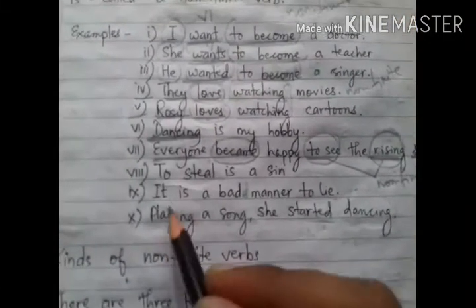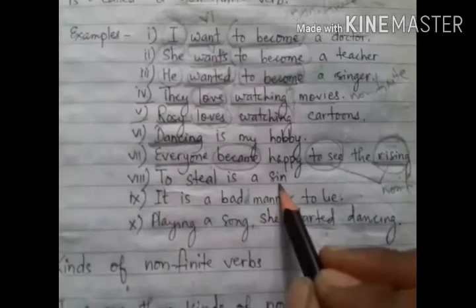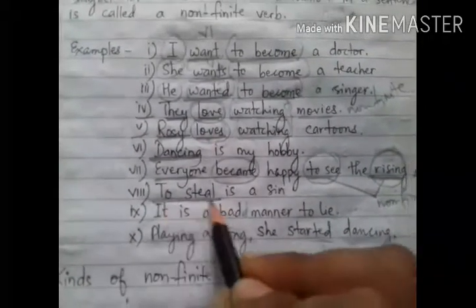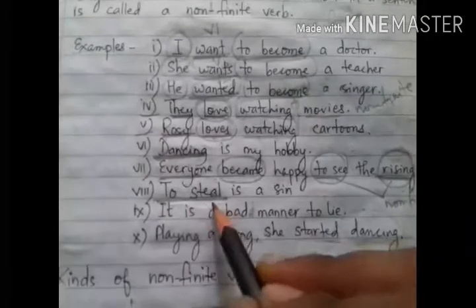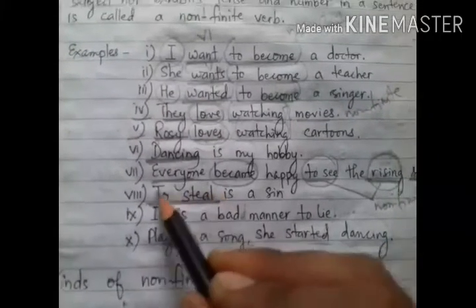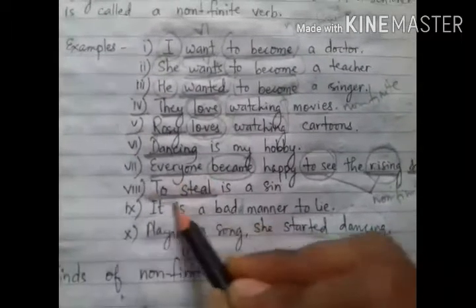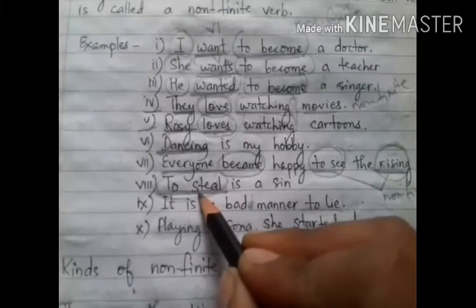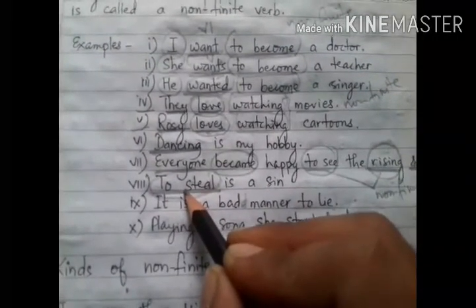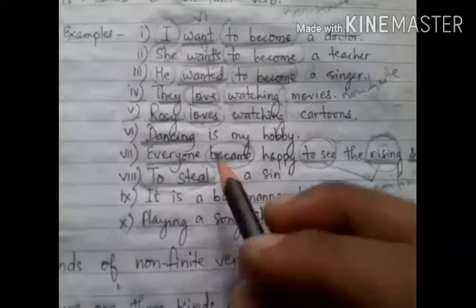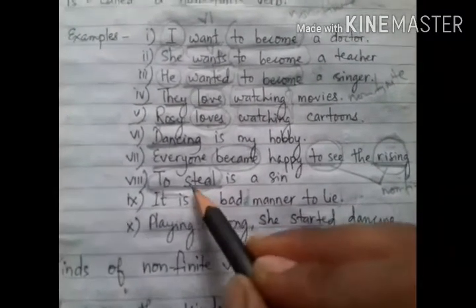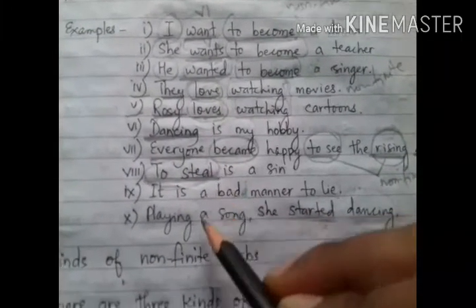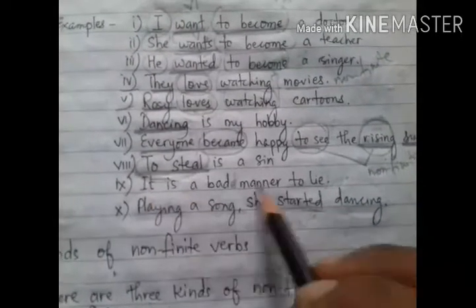Okay, now to steal is a sin. To steal is a sin. So what is a sin? To steal, chori karna. So to steal is a verb, but here it has been used as the subject of the sentence. So if verbs are used as the subject of the sentence, then they are non-finite verbs. So here to steal is a non-finite verb. We can also write stealing is a sin. Stealing is also a verb, but here it is also used as the subject, so it is a non-finite verb.